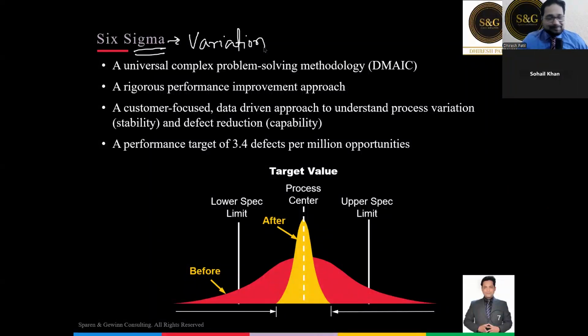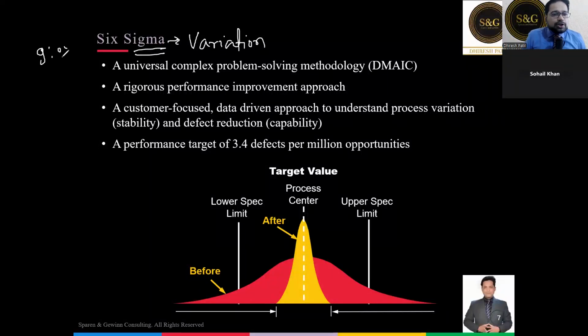How? I will explain to you. More the variation, more will be the rejection and defects. So if you want to reduce the rejection, you have to reduce the variation. Now, what is variation? That's the fundamental question. What is variation? Let me give you a simple example.